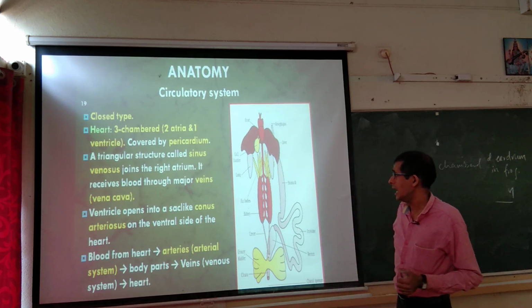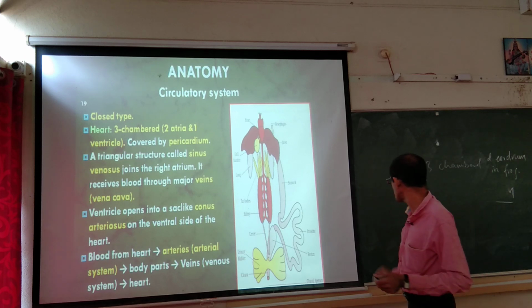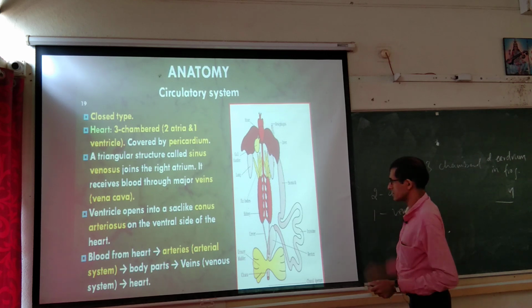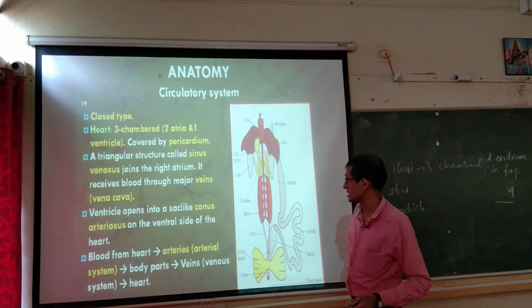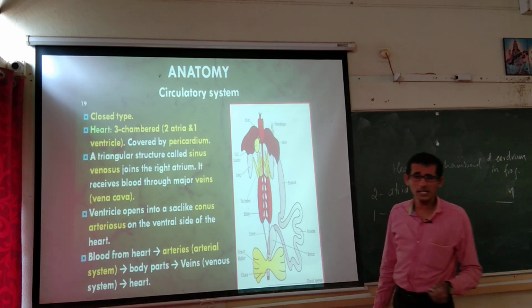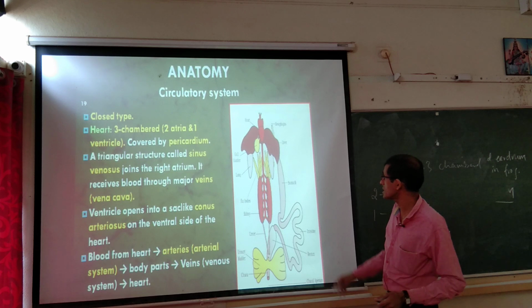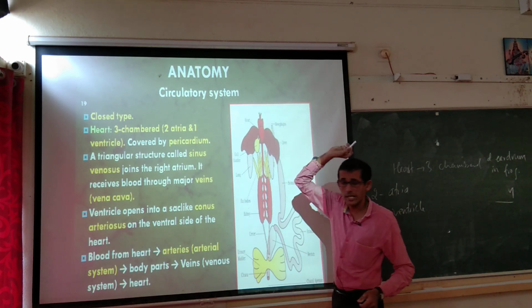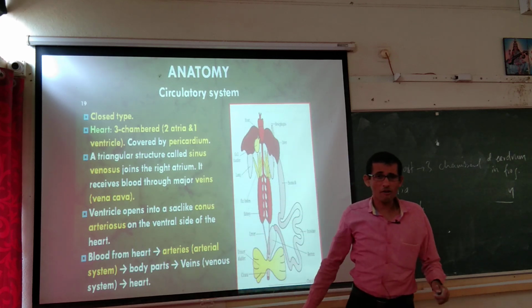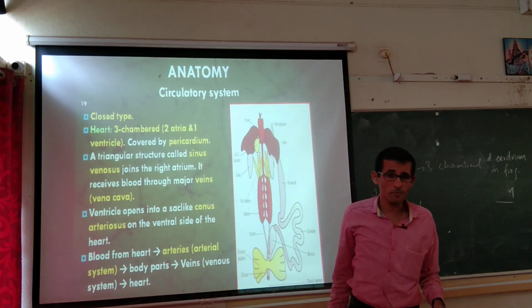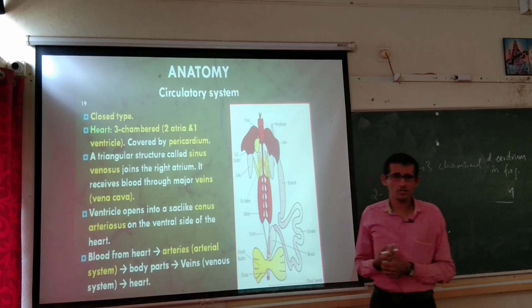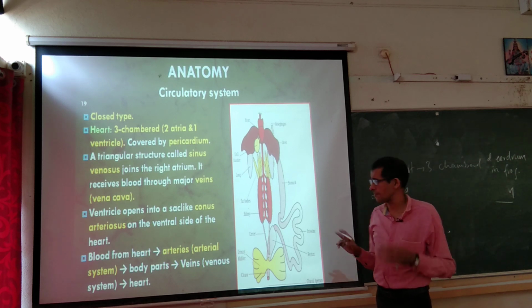And in the 3 chambered heart, there are 2 atria and 1 ventricle covered by the pericardium. Pericardium is the wall of the heart. So, this is the heart. There are two upper chambers and one lower chamber. So, there is no separation of oxygenated blood and deoxygenated blood. The blood does not get separated into oxygenated and deoxygenated blood, so it continuously gets mixed up.